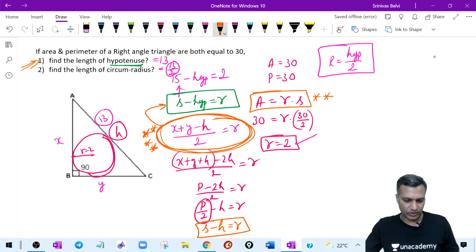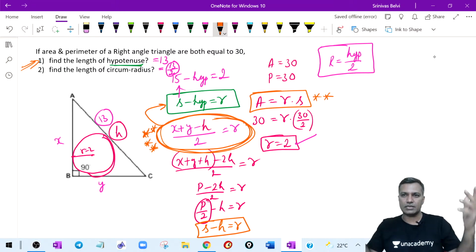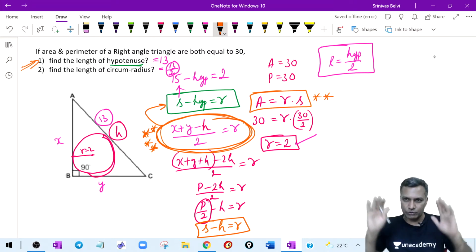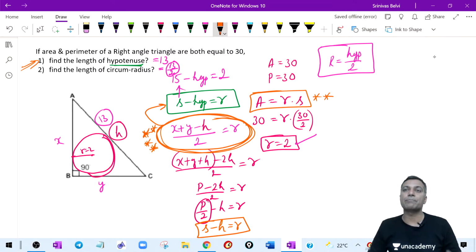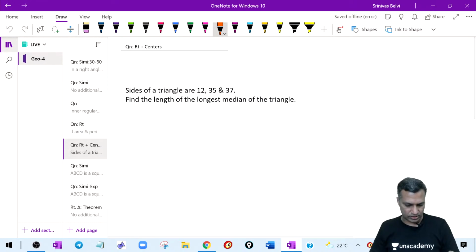The journey is always tedious. Once you climb that summit, you will start enjoying the beauty. When you are climbing, it is painful, but when you look from there, it is beautiful. It's a matter of time that each one of you will be climbing there. You are in the process of climbing, therefore it appears like that. That's nice. As long as you guys are learning, that's very, very good.